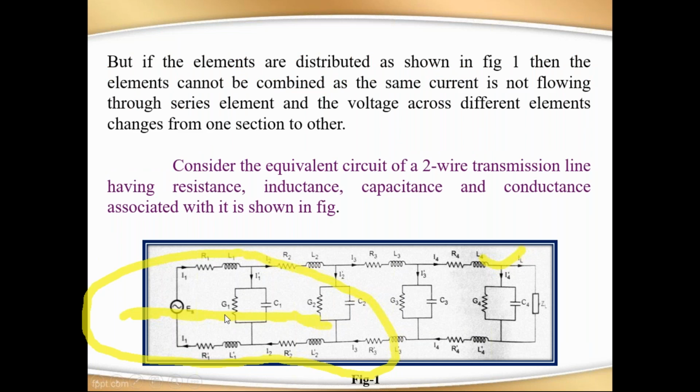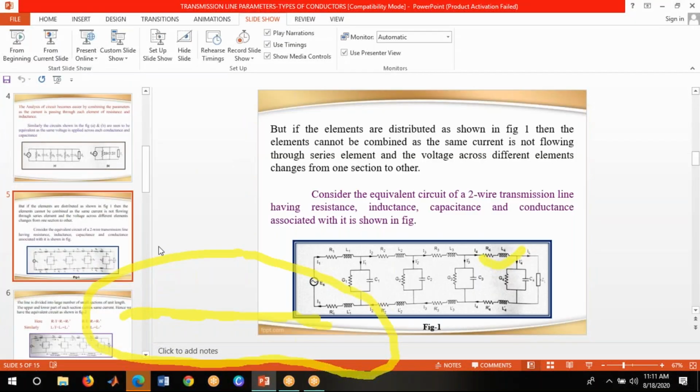In the previous section we saw only a single-line transmission line, meaning one phase and one neutral. Here all elements are connected in single phase, and we reduced it to a small circuit using series and parallel combinations. But if the elements are distributed, as shown in the figure, then the elements cannot be combined, because there is no possibility of combining them here.